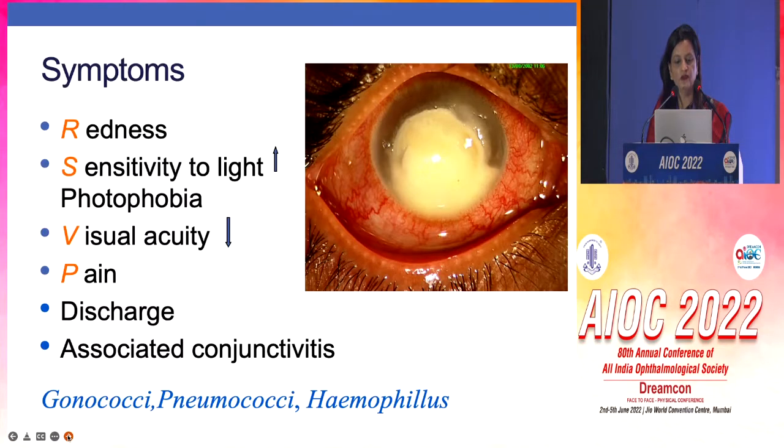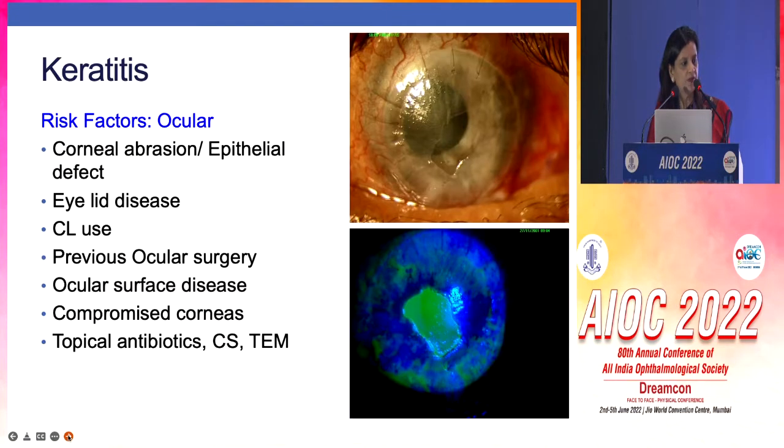This is a classical case of Pseudomonas keratitis with yellowish-greenish discharge, and a cornea which is perforated. Symptoms we all are aware of: redness, sensitivity to light which is increased, visual acuity which is decreased, pain, discharge, associated conjunctivitis. And whenever associated conjunctivitis is present, it could be due to gonococci, pneumococci, or Haemophilus. So this is what should be kept in mind.